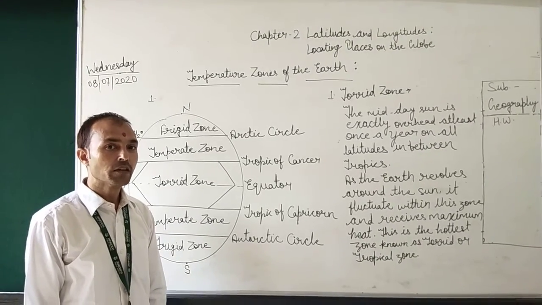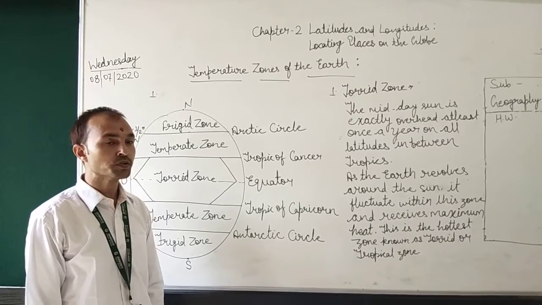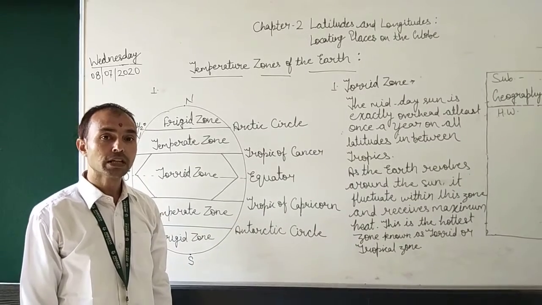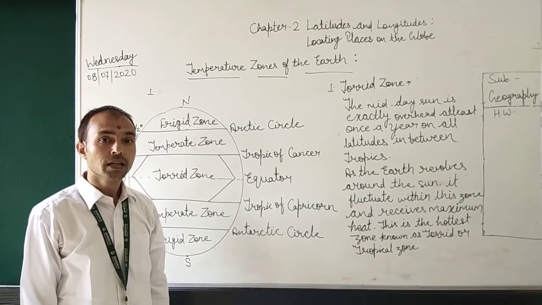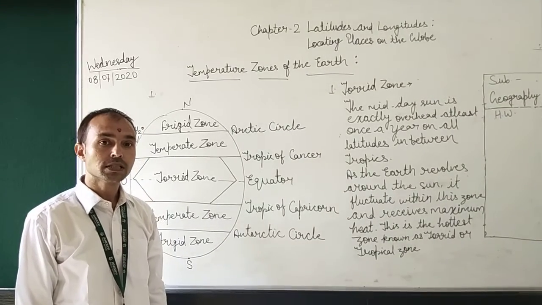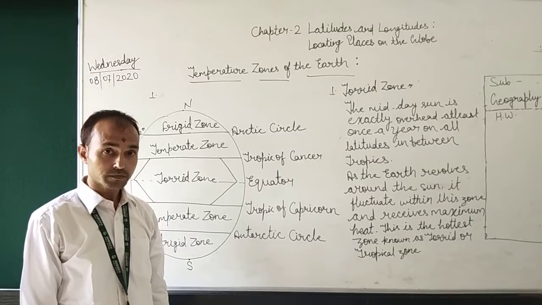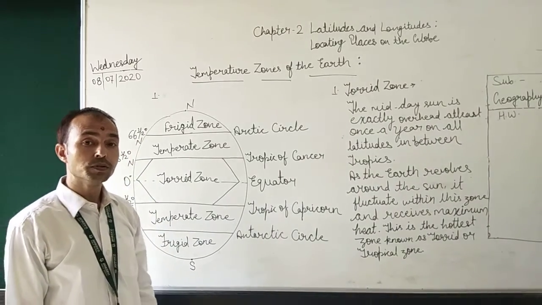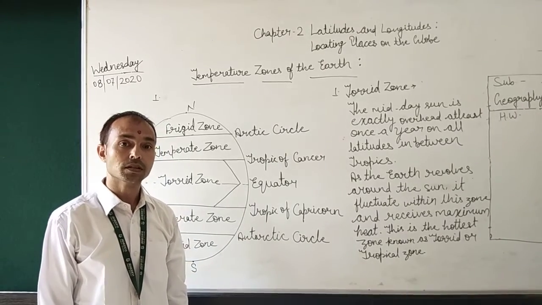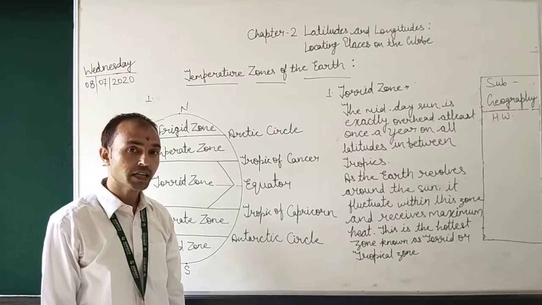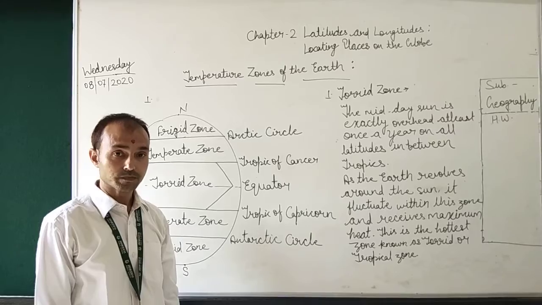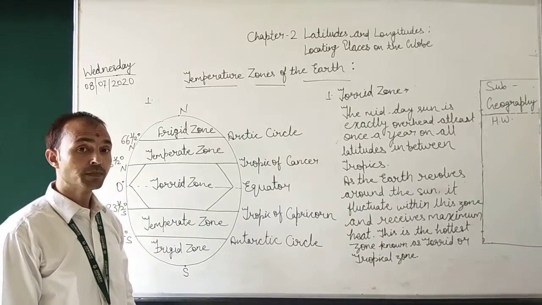So students, today we are going to learn about the temperature zones of the earth. In our last session we learned about the lines of latitude, which are imaginary horizontal lines that run across the surface of the earth. These lines of latitude measure the angular distance in degrees, minutes and seconds north and south of the equator. So these are also known as parallels.